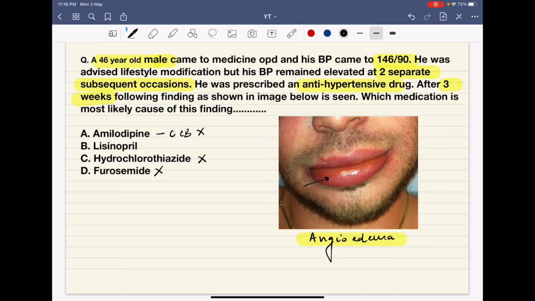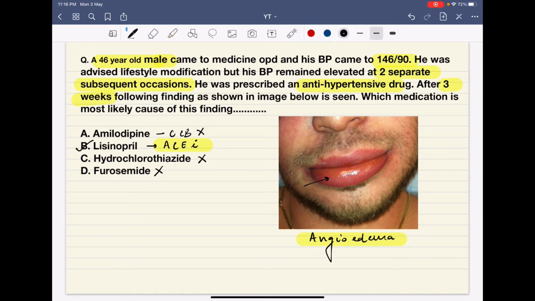So one option is left, which is lisinopril, and you know that lisinopril is an ACE inhibitor, an angiotensin converting enzyme inhibitor. So the answer to this question is lisinopril.